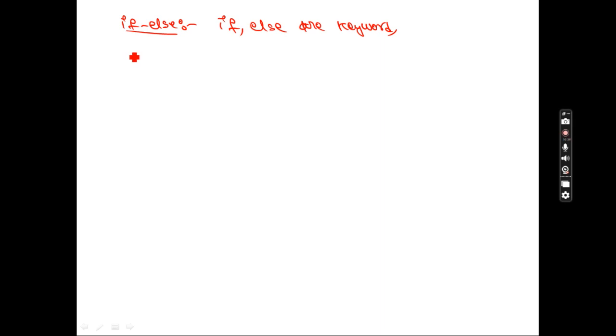So what will happen if the condition is true? If the condition is true, then what it will do? Then it will execute if block statements.